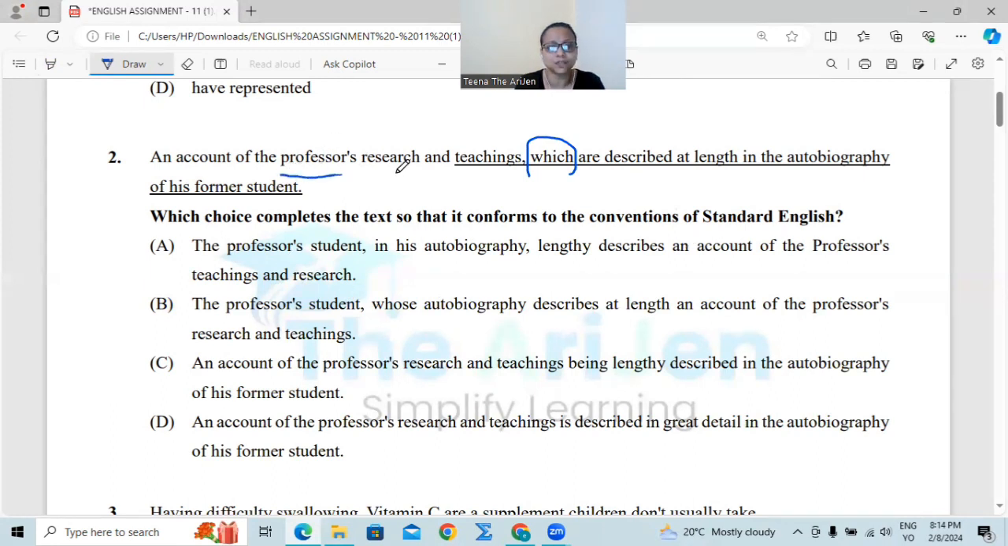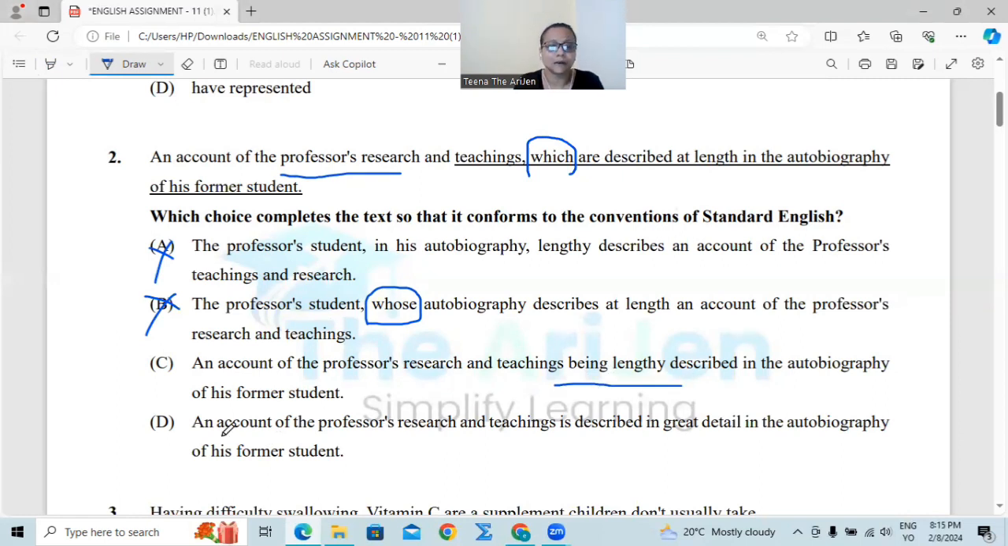Okay, an account of professor's research is our subject. Professor's student is not our subject, so cut it off. Number B, the professor's student whose autobiography describes at length an account of the professor's research and teaching. Completely wrong type of relative pronoun being used here. The sentence has a grammatical error. Cut it off. Number C, an account of the professor's research and teaching being lengthily described in the autobiography of his former student. Being lengthily, having erratic error.